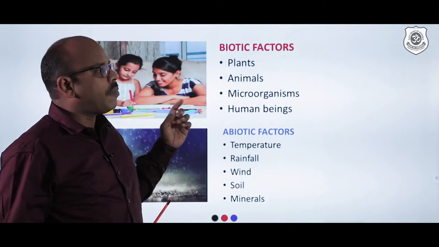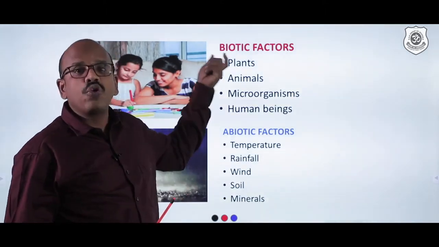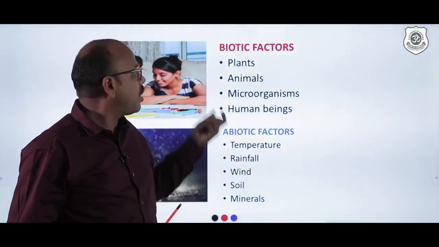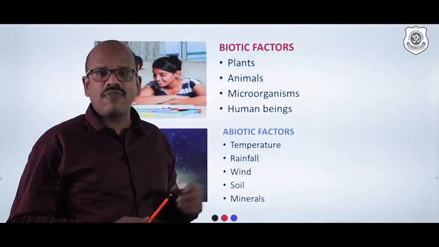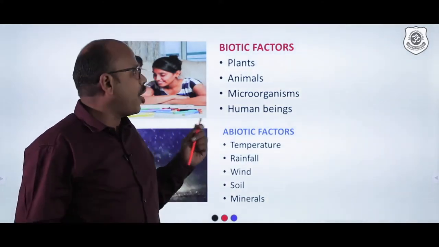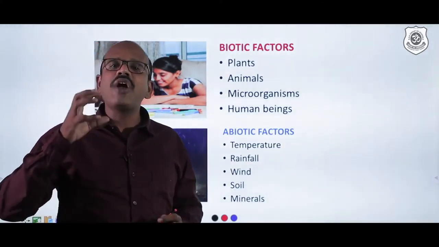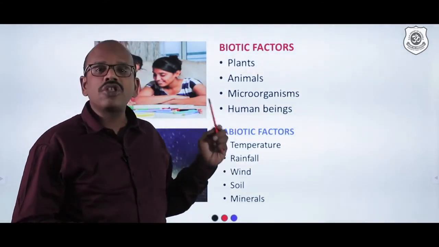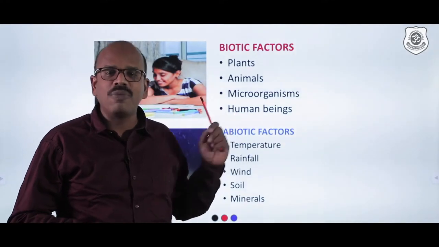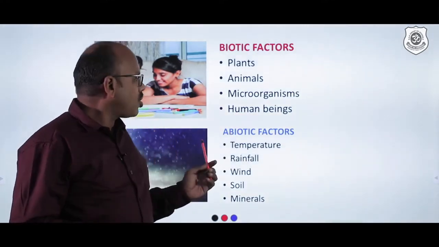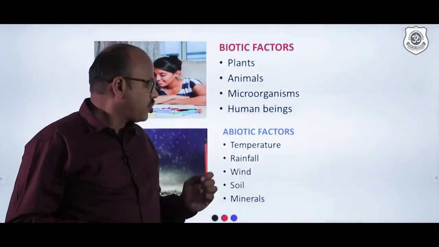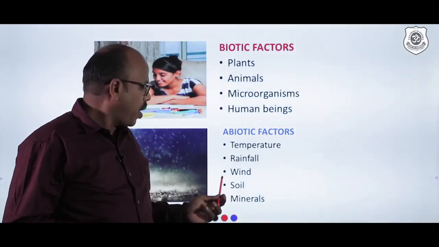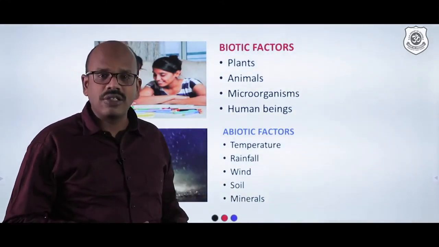The ecosystem, like the environment, has two factors: biotic factors and abiotic factors. What are the biotic factors? They are the living components of the environment. They are plants, animals, microorganisms, and human beings. And what are the abiotic factors? Temperature, rainfall, wind, soil, and minerals.